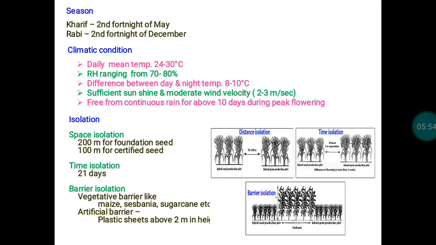Another main thing with reference to rice hybrid seed production is the prevalence of climate, which is very important. The prescribed climate must be there, then only is there synchronized flowering between the A line and R line.